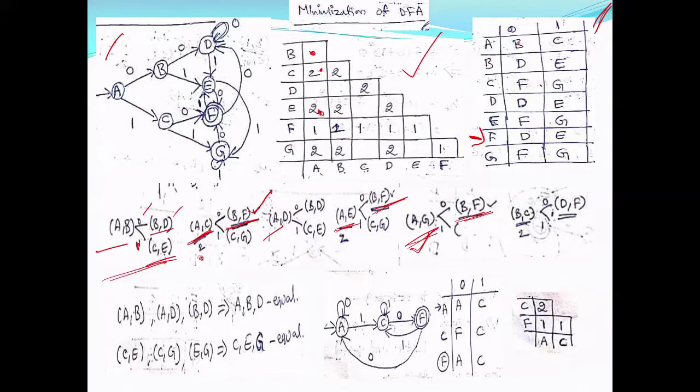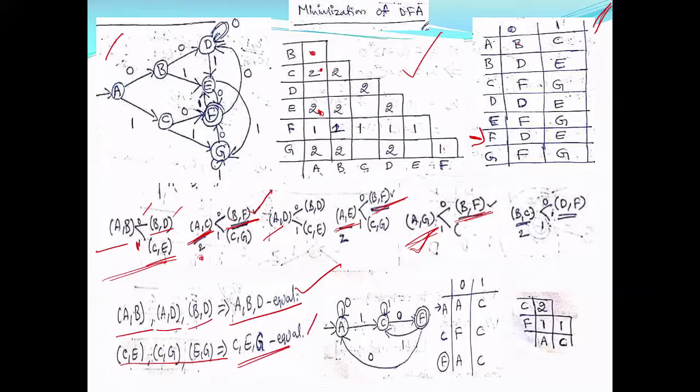You see A comma B is unmarked, A comma D is unmarked, B comma D is unmarked. Now AB is equal and AD is equal. It means A, B and D are equal. Similarly CE and CG, then EG. So CE and EG are equal means C, E and G all are equal.